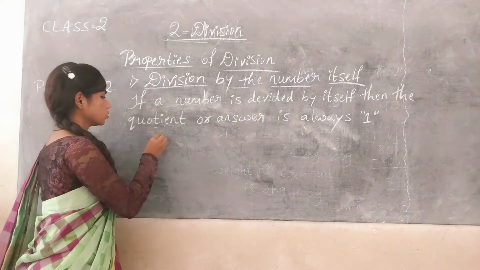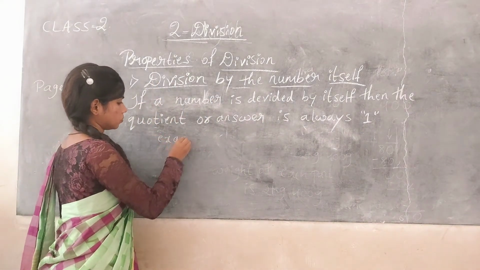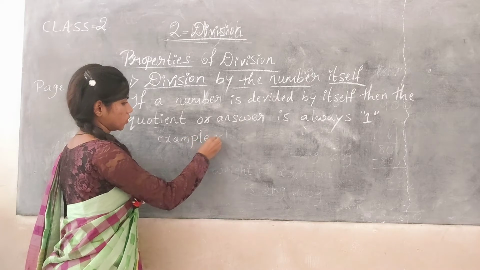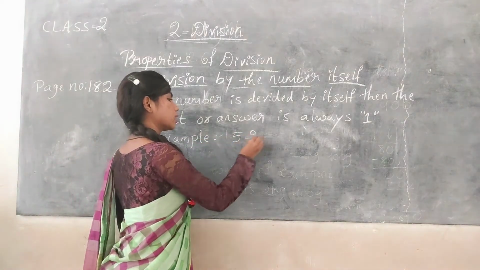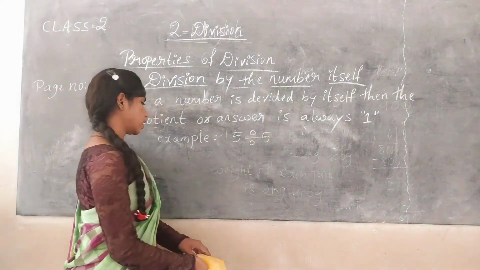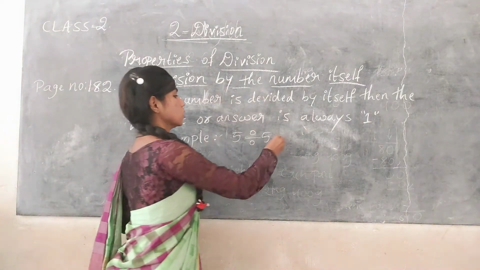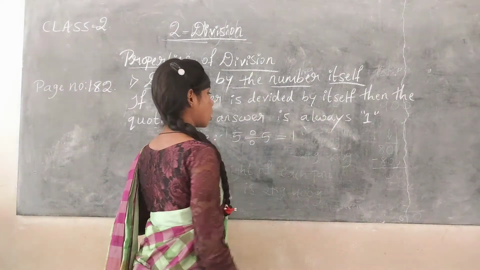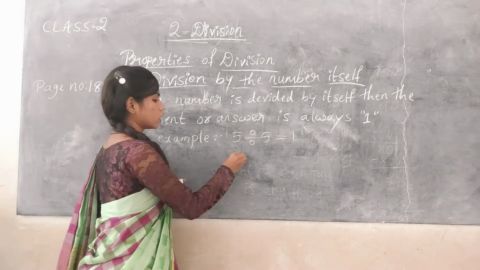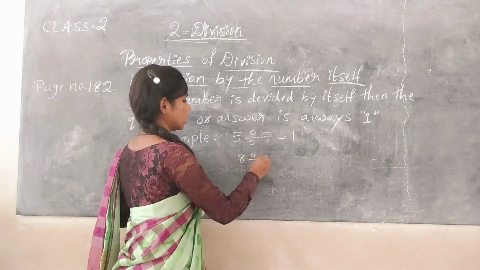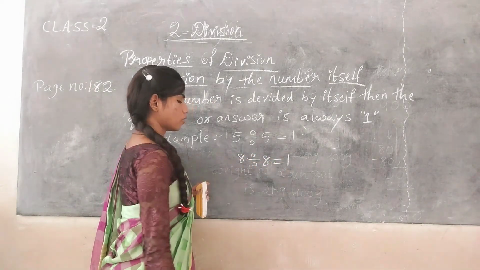For example, if I divide 5 by 5, then the answer or quotient is always 1. If I divide 8 by 8, the answer is 1.